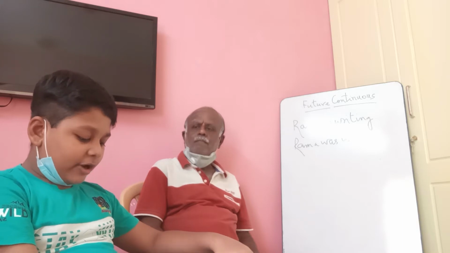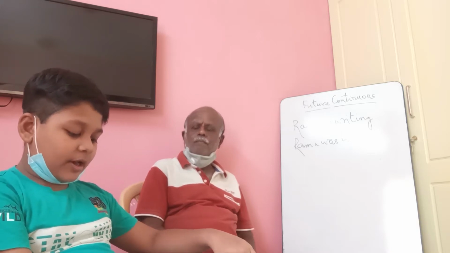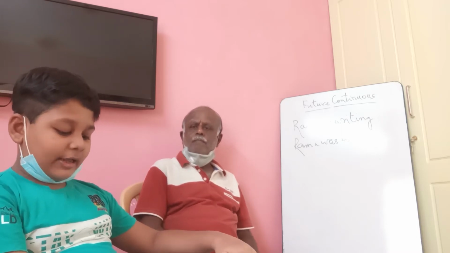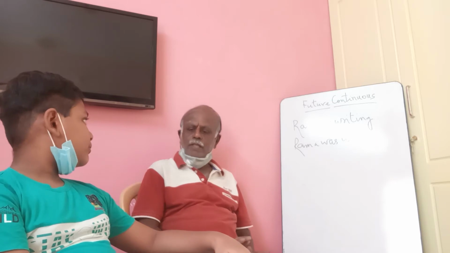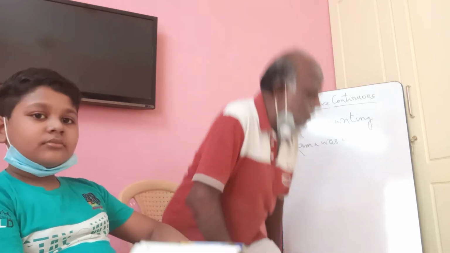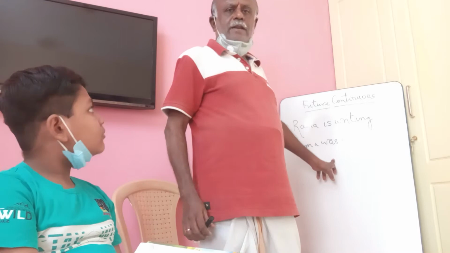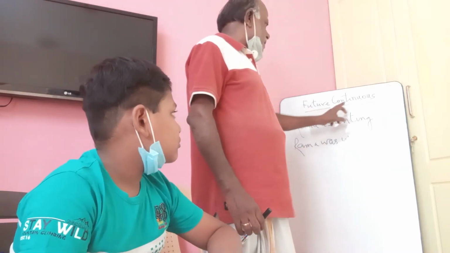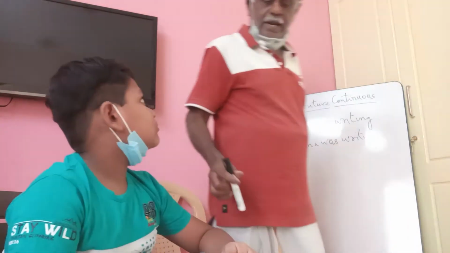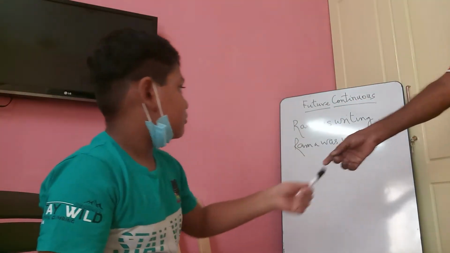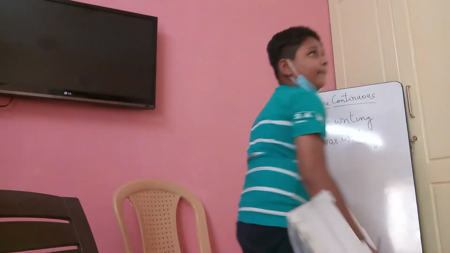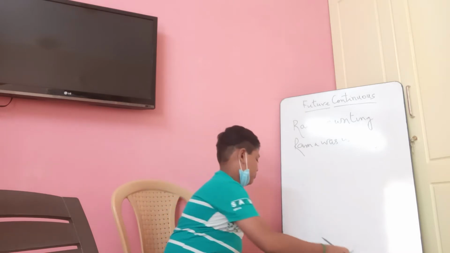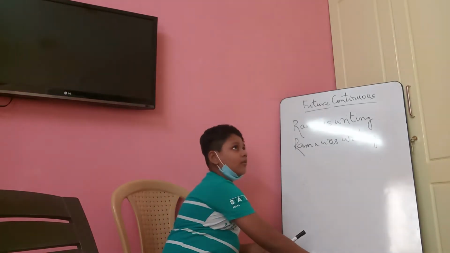Fourth rule: find out the present infinitive form of the main verb and put it immediately after the be verb. Fifth rule: now add ing to the main verb. That's all. Now apply those rules here and write the future continuous tense of this sentence on the board.